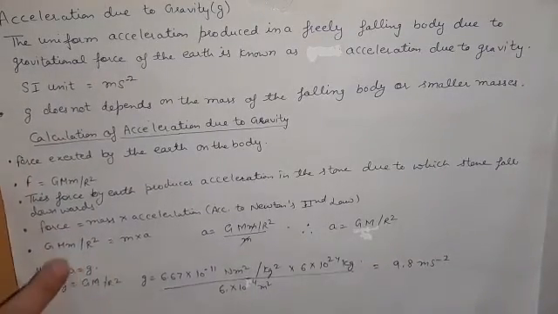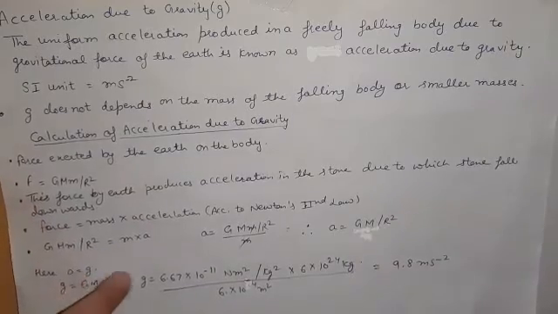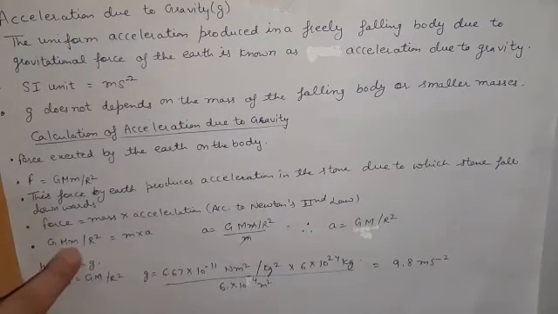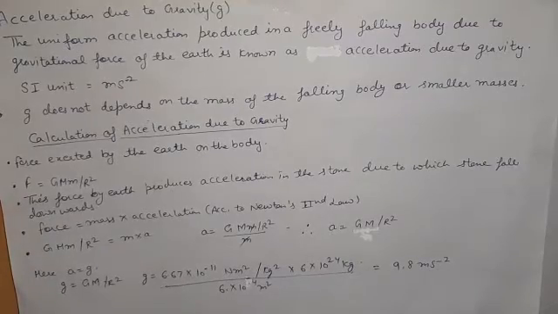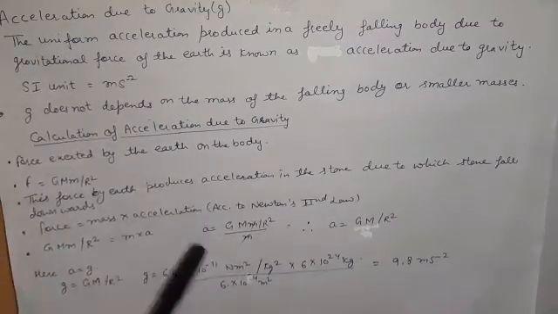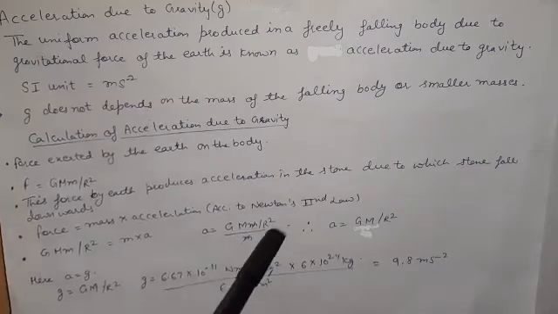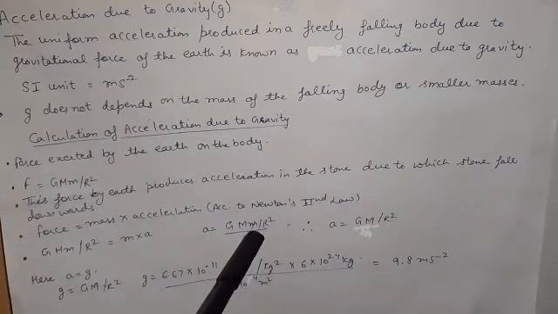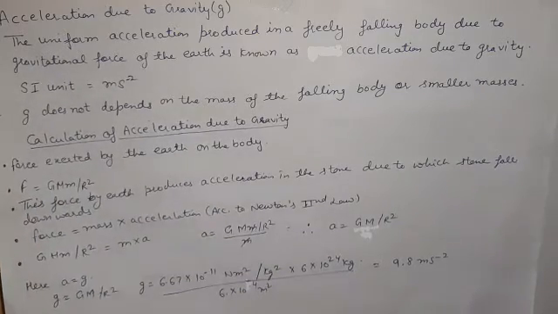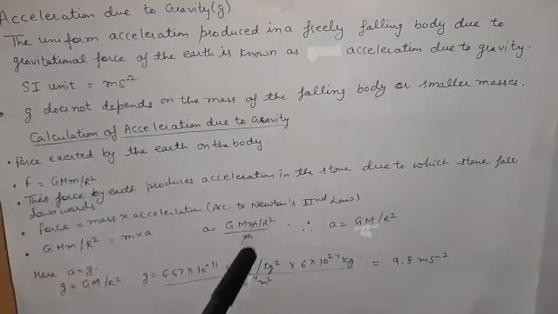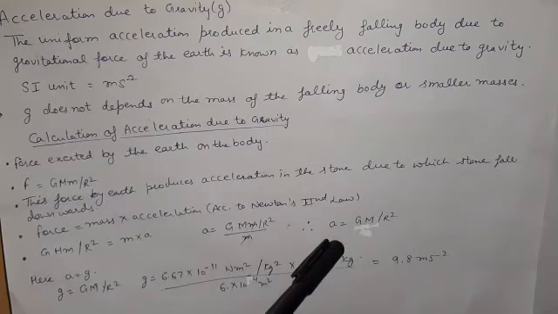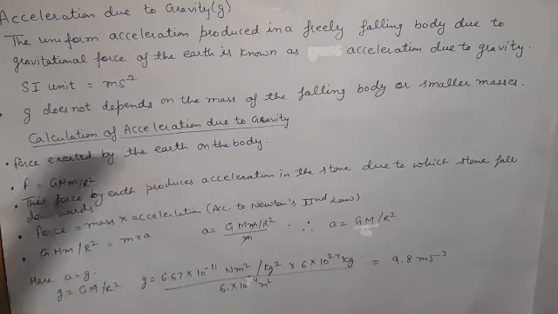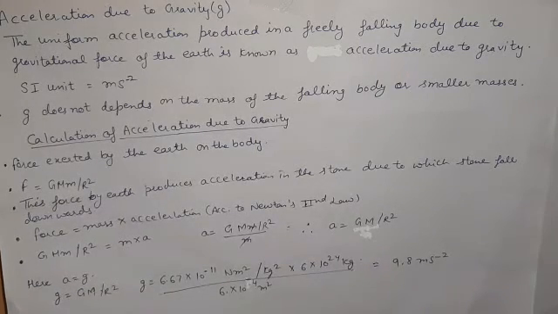Putting the value of the force, G M m upon r square equals m into a. Now we find the value of a: a equals G M m upon r square upon m. The small m will cancel.